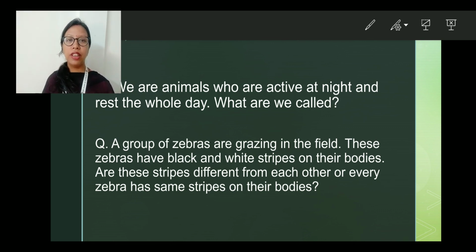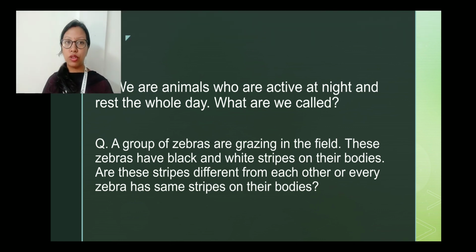Then the next question is, a group of zebras are grazing in the field. These zebras have black and white stripes on their bodies. Are these stripes different from each other, or does every zebra have the same stripes on their bodies? So this question also goes to you.